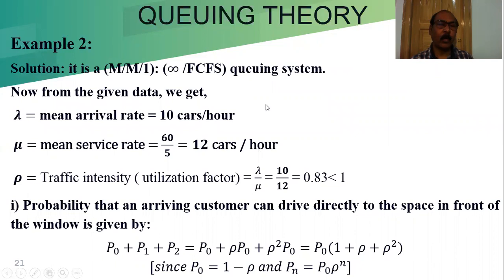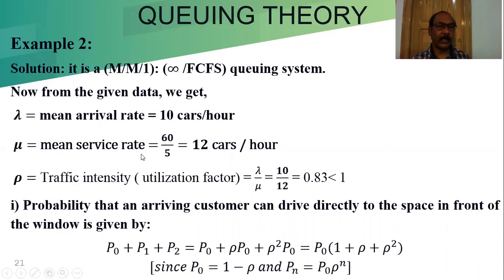As I already said, for a problem we always have to first find the mean arrival rate, mean service rate, and traffic intensity or utilization factor. From the given problem, it is clear that it is under Model 1, the M/M/1 infinity FCFS queuing system. From the given data, mean arrival rate lambda is 10 cars per hour.